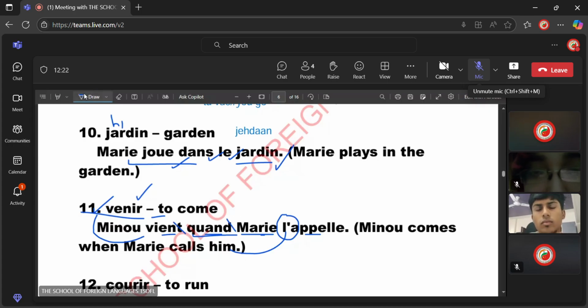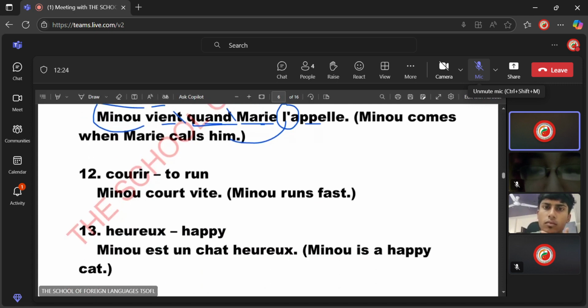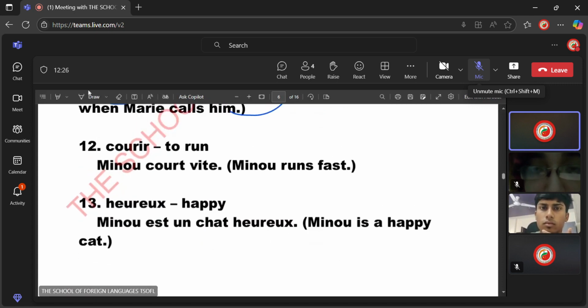For example, the verb to run in French is courir, courir. This R is H in terms of pronunciation. Again, it changes the stem the moment you use it in action. So it becomes Minou court vite. Minou court vite. Minou runs fast.